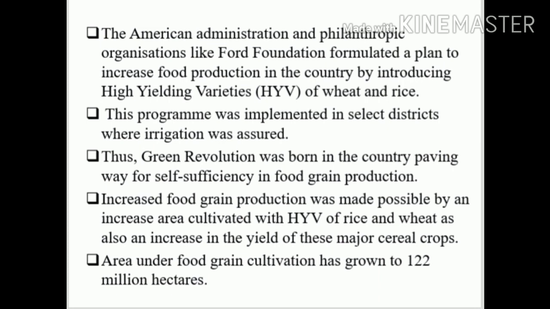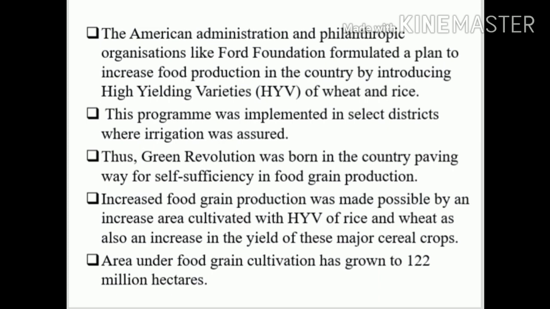That is, wherever we have a proper water supply for the crops, the government introduced high-yielding variety programs of wheat and rice cultivation. And this was sponsored by the American administration, the Ford Foundation. And to increase the food grain production for India, they supported it through their money. That is high yielding variety seeds. Thus, the Green Revolution was born in the country, paving the way for self-sufficiency in food grain production.